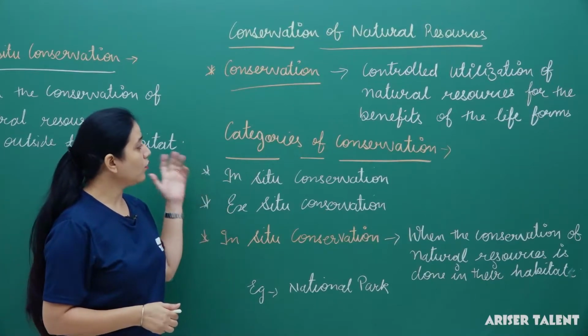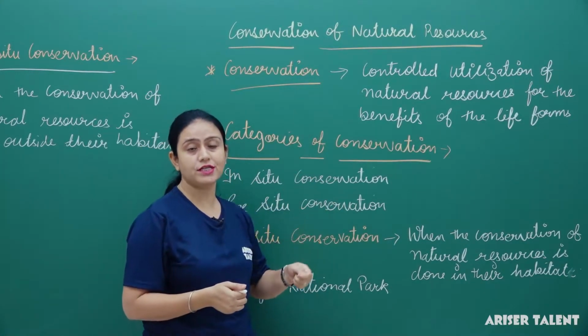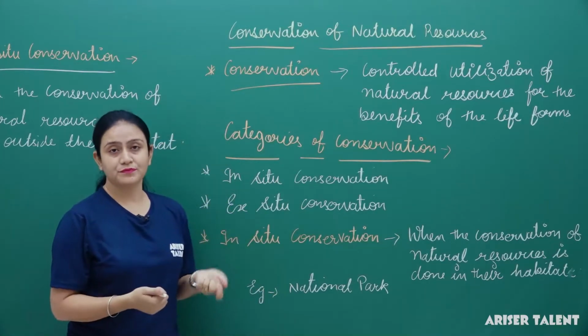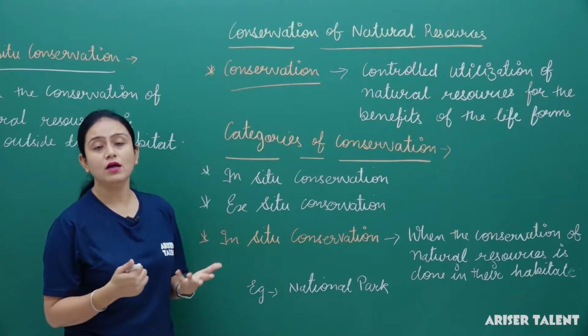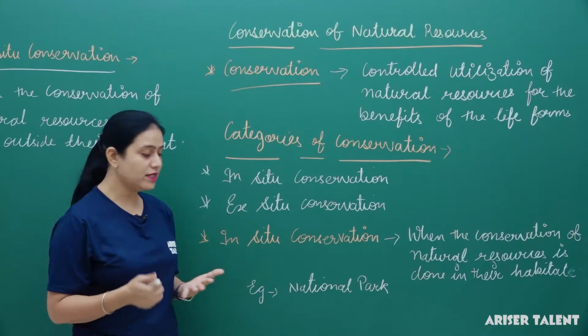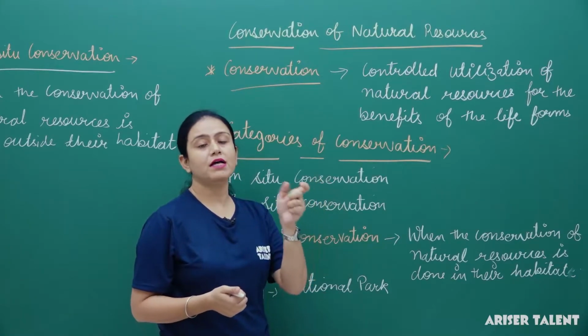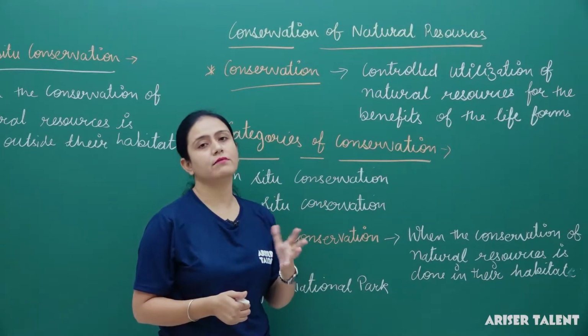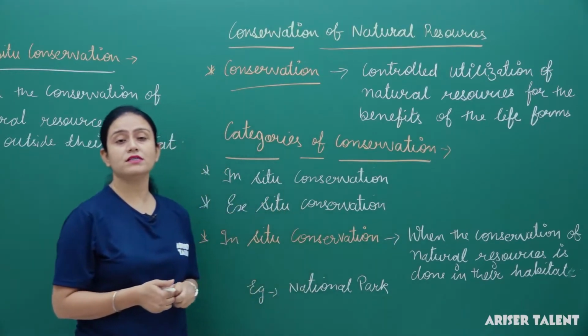Clear? Now, what is the aim of conservation? The aim of conservation is to increase the quality of the environment, as well as to improve the yield of plants and animals and the materials which we get from them. Clear? So that is the aim of conservation.